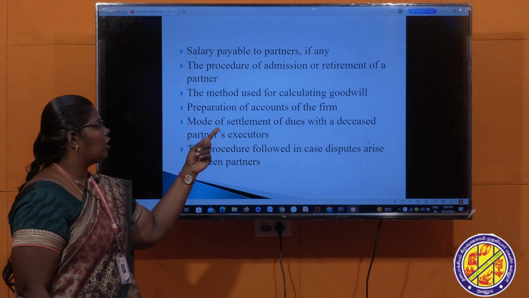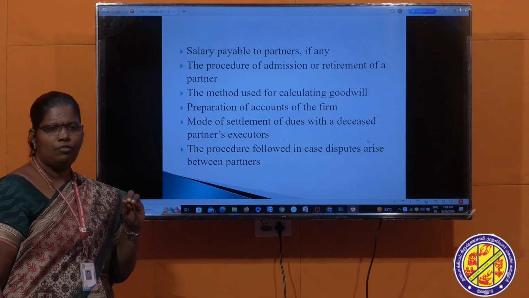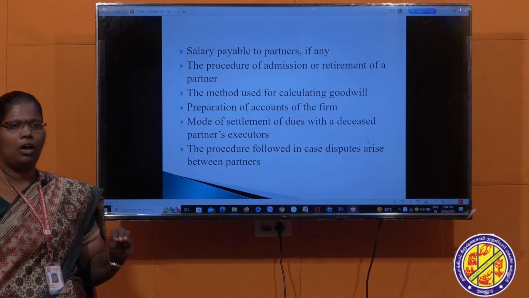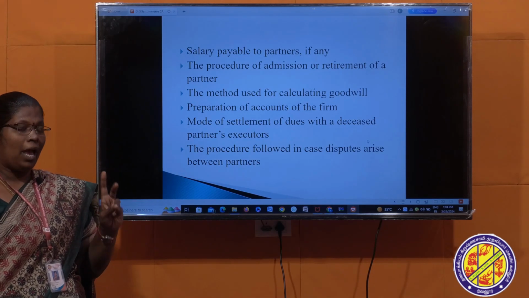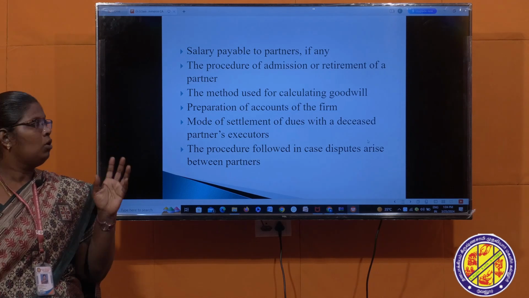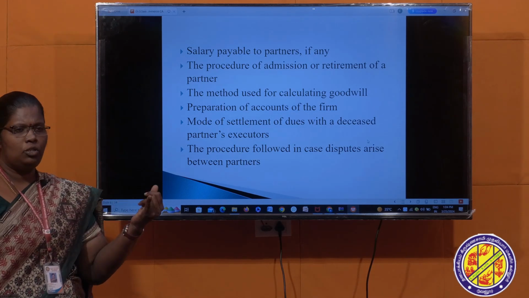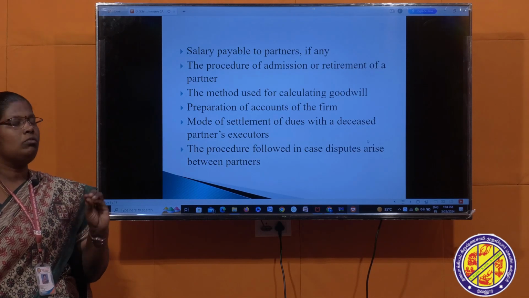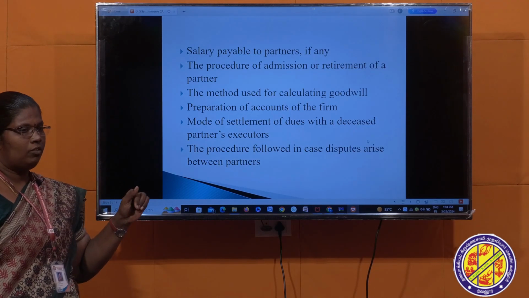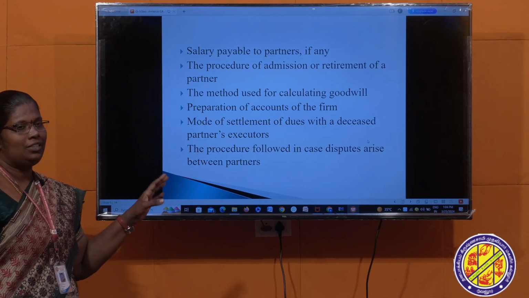Next, preparation of accounts. It depends upon the partnership firm. A number of accounts should be prepared, based on realization, revaluation, capital account, balance sheet, cash account. So what are the accounts? It depends upon admission, retirement, or dissolution of the firm. What accounts should be maintained in this partnership firm should be mentioned in the partnership deed.